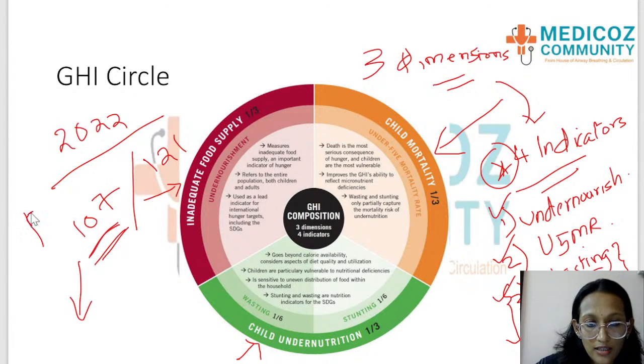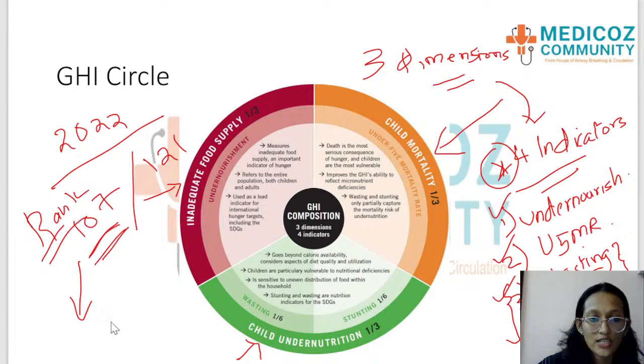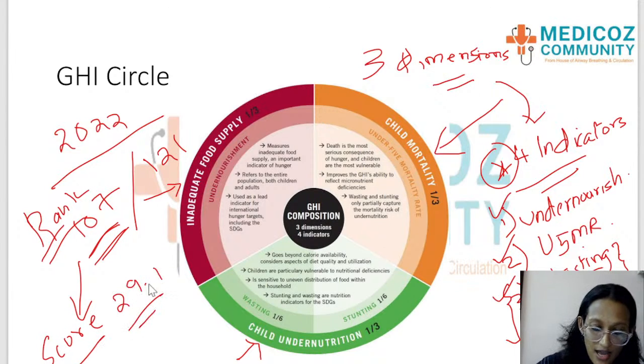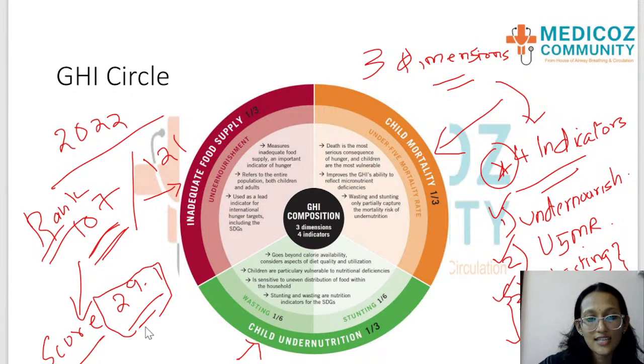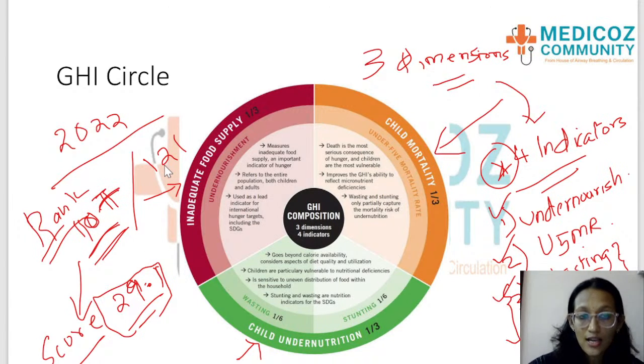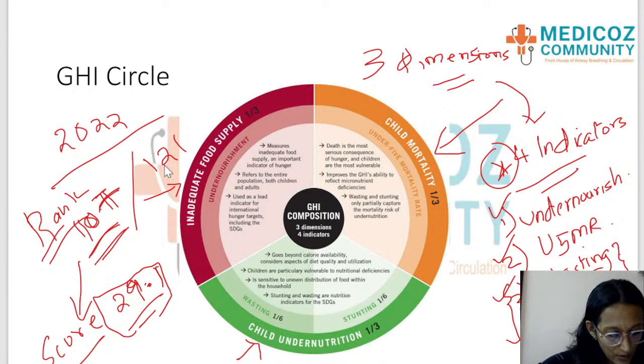Our rank, India's rank is 107 out of 121 countries, and our score was 29.1. That means we are still having serious hunger in our country. Serious hunger. 29.1 was the score of India, and the rank was 107 out of 121. Please remember these numbers, students. These are the numbers for 2022, which is the latest. Okay.